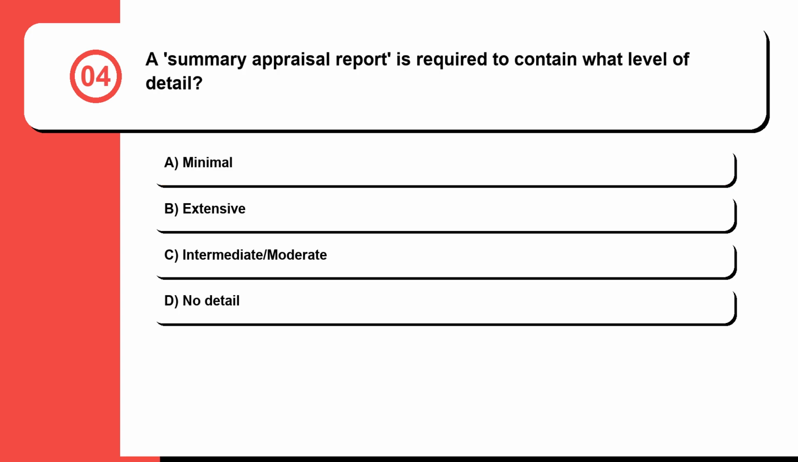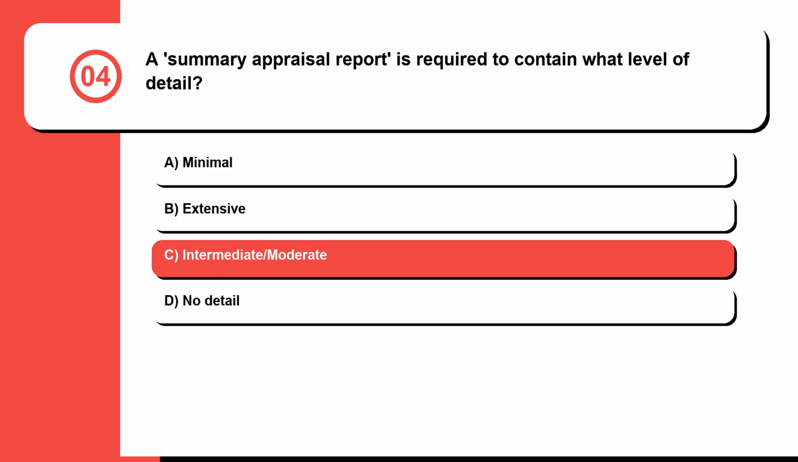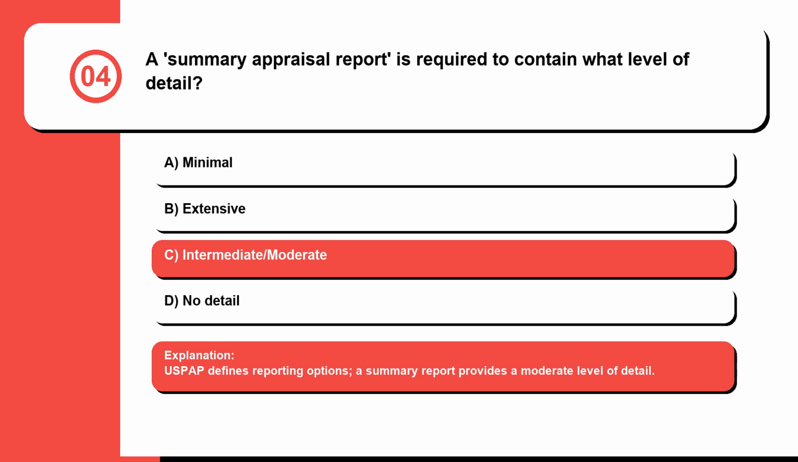Question 4. A summary appraisal report is required to contain what level of detail? A. Minimal. B. Extensive. C. Intermediate/moderate. Or D. No detail. The correct answer is C. Intermediate/moderate. USPAP defines reporting options. A summary report provides a moderate level of detail.